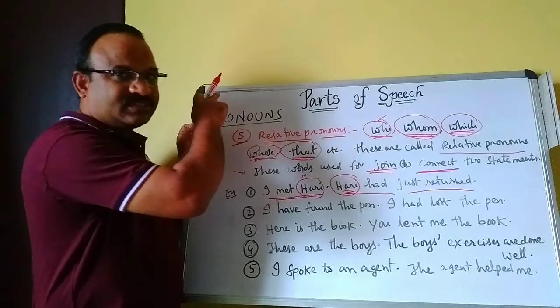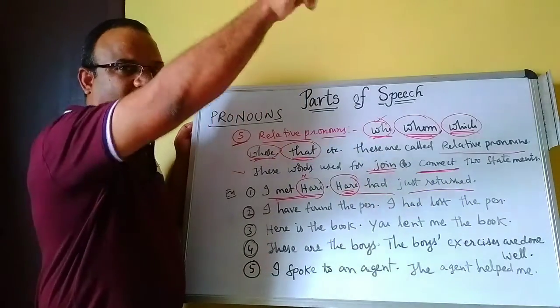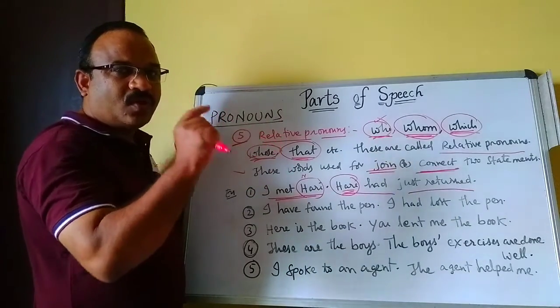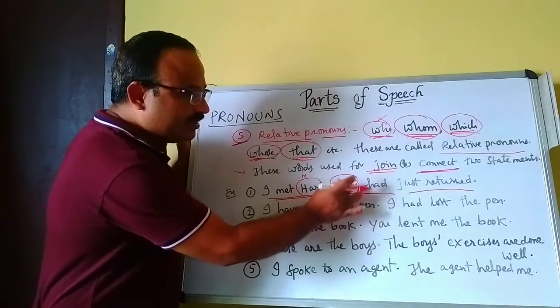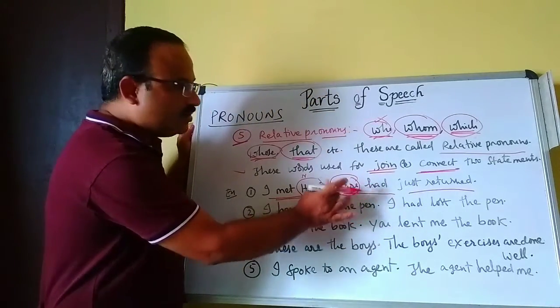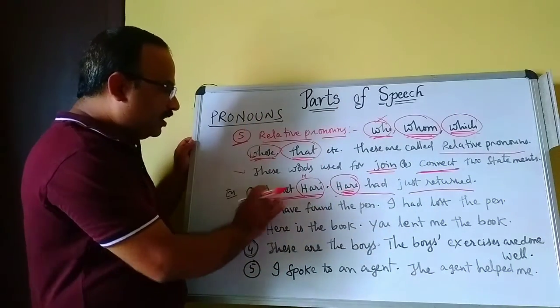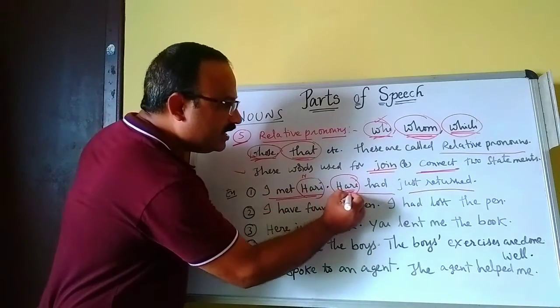We already discussed what a pronoun is: a word used instead of a noun, to avoid repetition. So in this place we should use a pronoun. I met Hari. He had just returned.